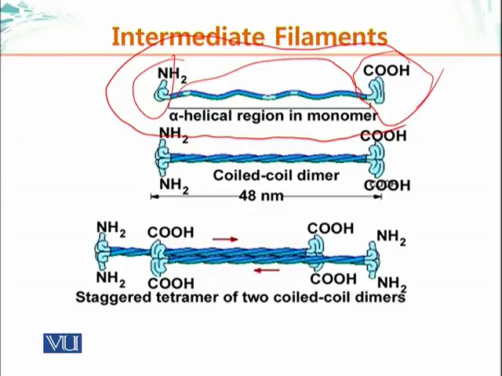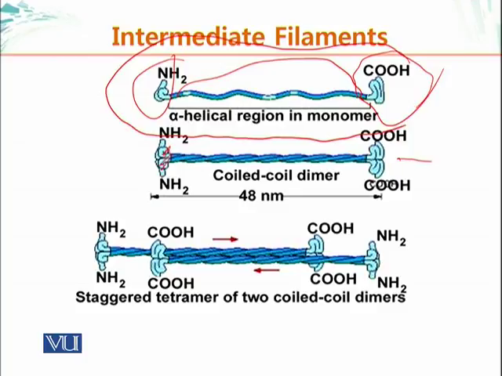What do I mean by parallel fashion? The amino terminus of this protein and its partner protein are in the same location. So the amino terminus of one protein and the amino terminus of the other intermediate filament monomer are lined up in such a way that they are parallel to each other. This dimer then associates with another dimer in an anti-parallel fashion. It is the reverse of parallel.